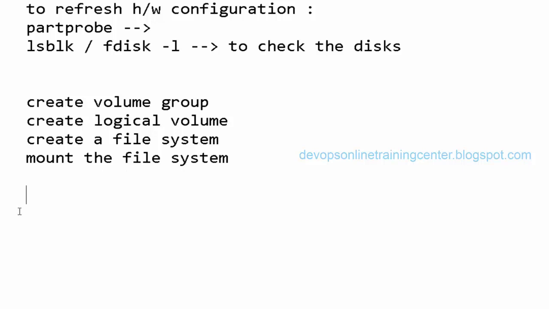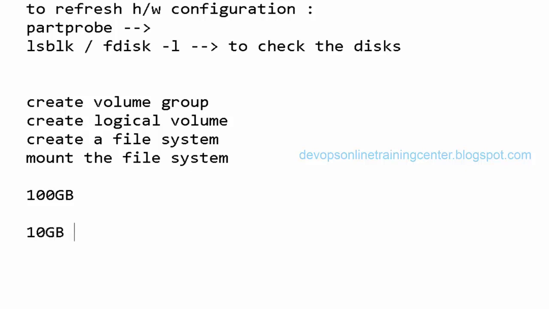On the new disk, first we need to create a partition, using the fdisk -l command. Then we need to create a volume group, so we can create a logical volume, file system and all. Why are these things required? Let us say I have a huge disk of 100 GB and I don't want to store all the files on 100 GB directly. I want to divide the disk into different partitions, each for a different purpose, and create a volume group in it, logical volume in it, file system in it.